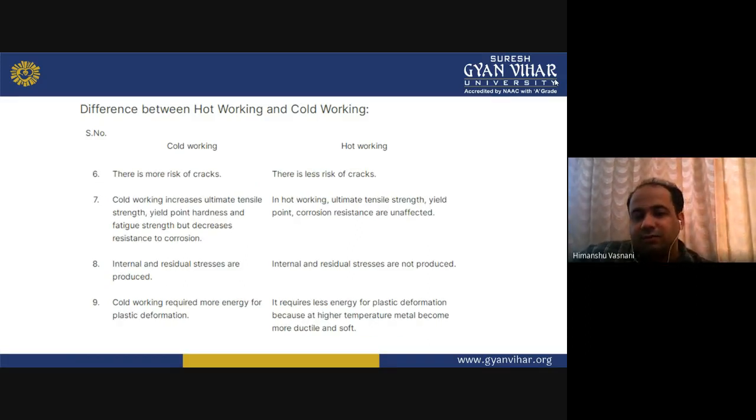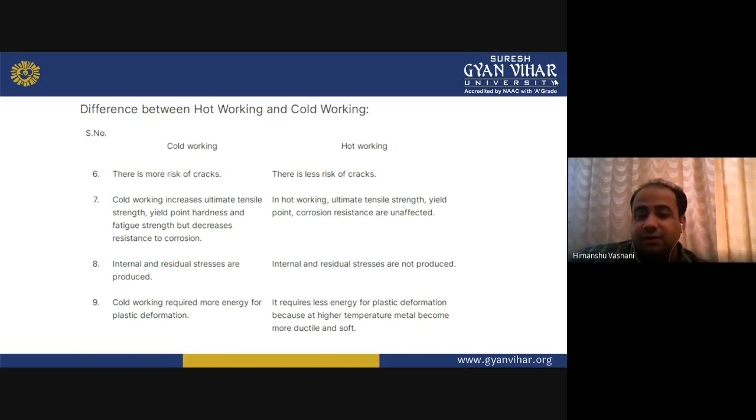Then in cold working there is more risk of cracks; in hot working there is less risk of cracks. Cold working increases ultimate tensile strength, yield point, hardness, and fatigue strength, but decreases resistance to corrosion.